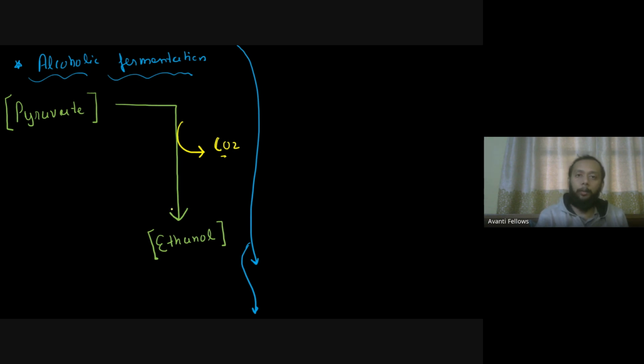ये भी आपका होगा साइटोप्लाज्म के अंदर ही. आपका पायरुवेट कन्वर्ट किया जाएगा आपके इथेनॉल के अंदर, और जब ये आपका रिएक्शन हो रहा होता है, you will be finding a molecule of CO2 is getting released. Now to carry out this reaction, you will find some enzymes getting involved over here. Again, the enzymes are not to be remembered right now, but you have to know that this process will happen inside the cell, and when the process is happening, you will find there will be a release of CO2 during the reaction.